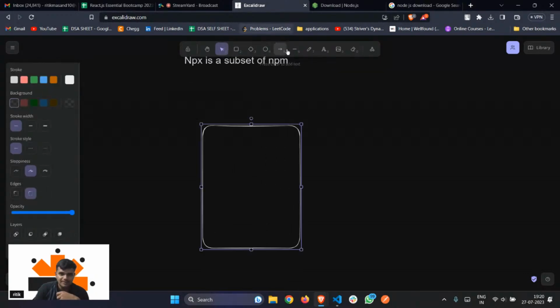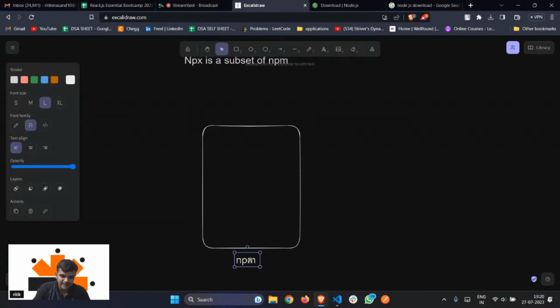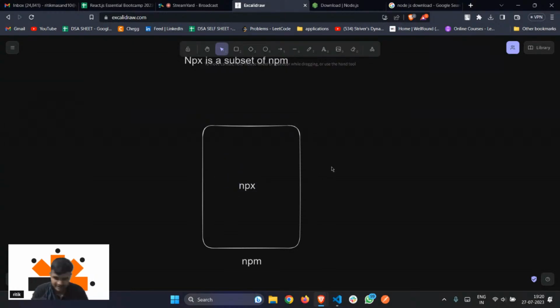Here you have your npm, and what is npm? It's a node package manager that contains all the packages. And inside npm you have a package that is called npx. And npm contains it. As I told you, npm contains all the packages, all the files that you will need to run your application. So I hope it's clear now.